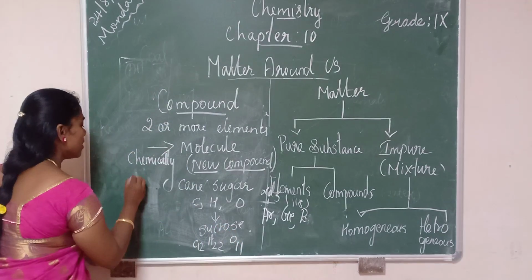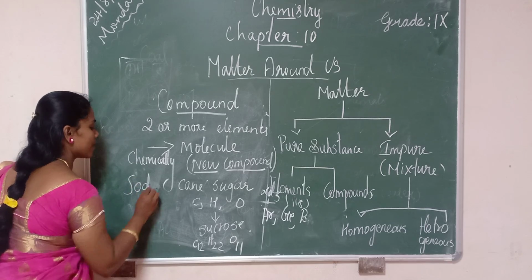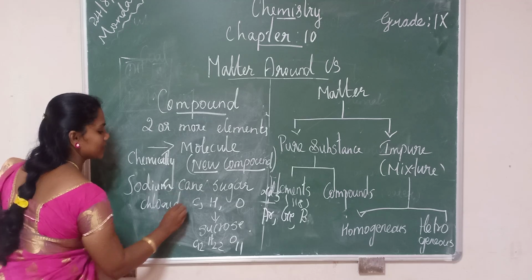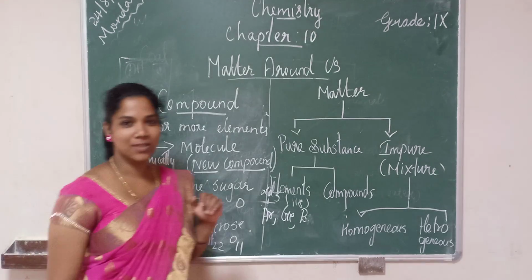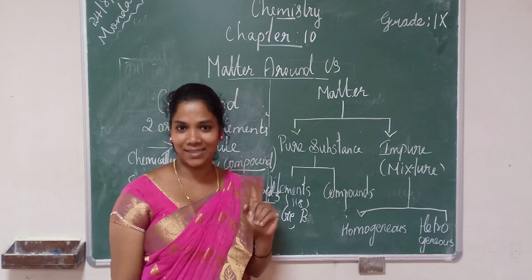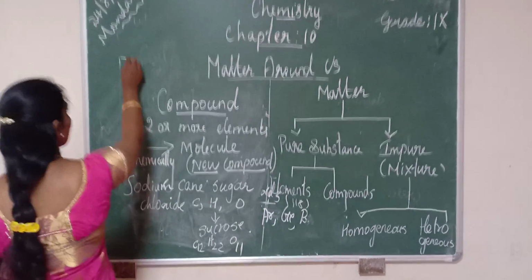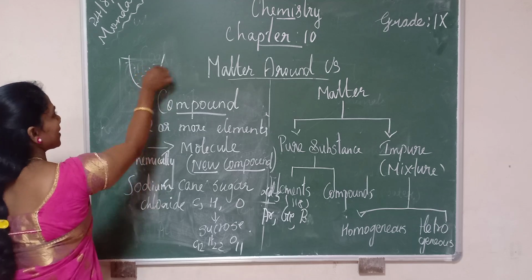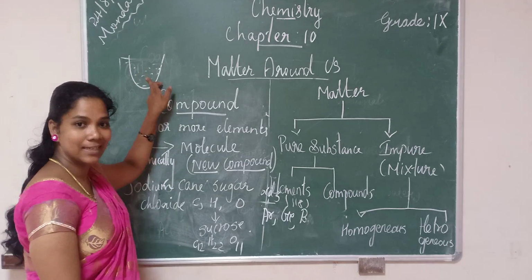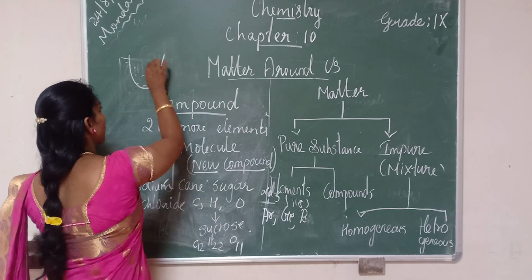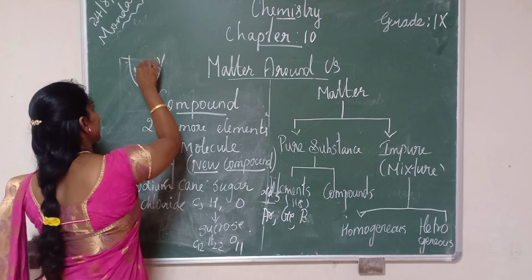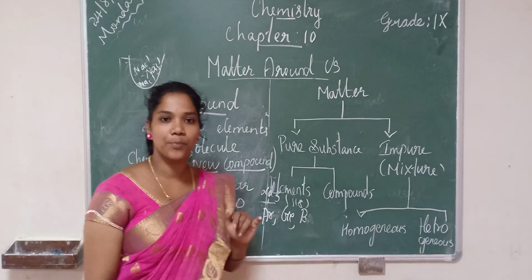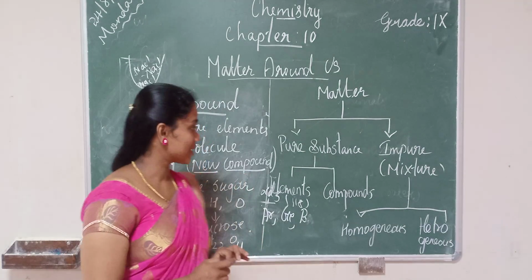Another example is sodium chloride, the table salt, the common salt that we use. Take a dish that contains salt. If you analyze the molecules present in this dish, they all contain NaCl, NaCl, NaCl. So they also come under pure substances. Did you understand what I said?